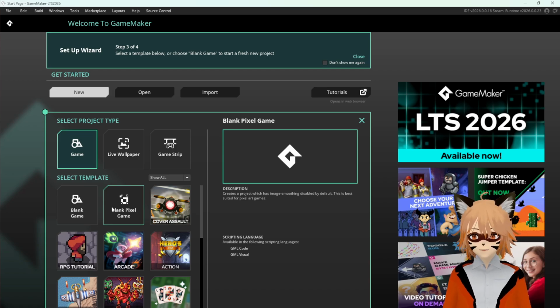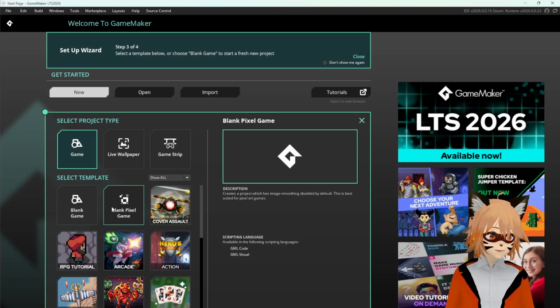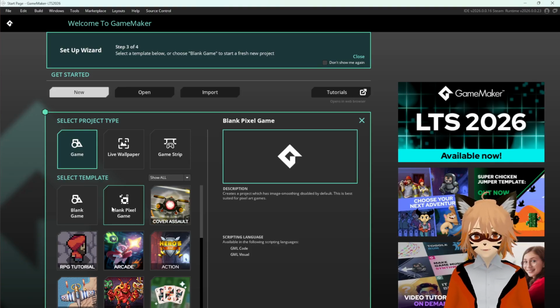So the difference with this is it has image smoothing disabled by default. So this is going to make our pixel art a little bit more crisp than normal. So this is pretty much configured for pixel art sort of games. So we're going to use this one, okay?